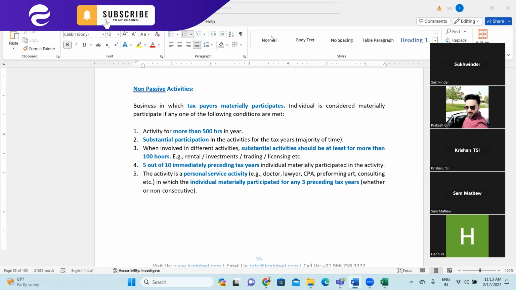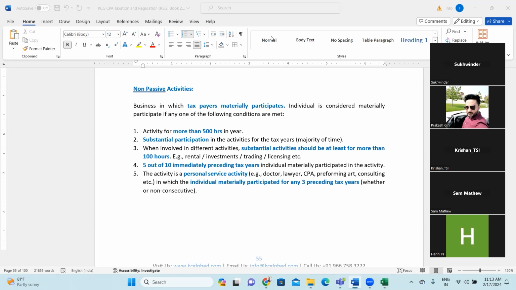Fourth is 5 out of 10 immediately preceding tax years, the individual materially participated in the active activity. So the respective activity which is being considered as the active activity, in that the taxpayer must have been actively working for 5 out of 10 preceding years, right?